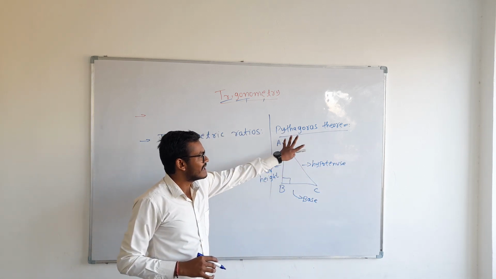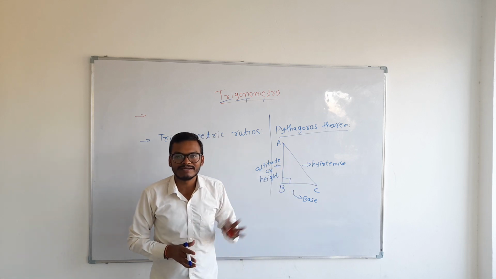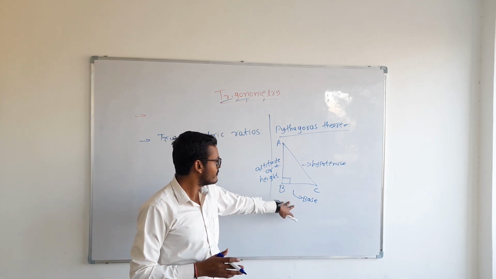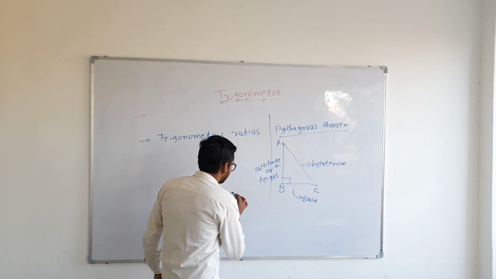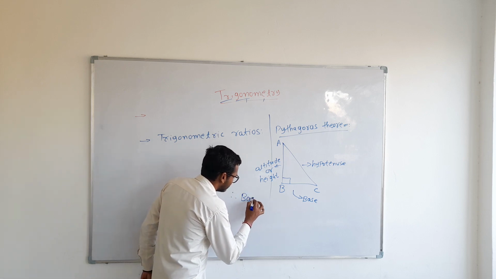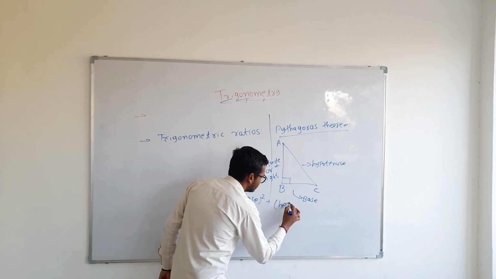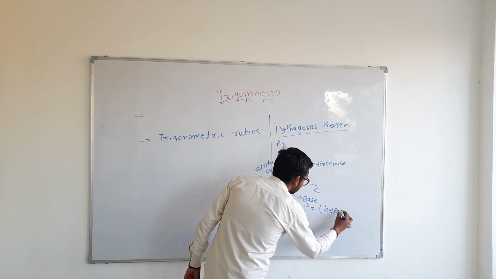So basically Pythagoras theorem gives the relation between the 3 sides of a right angle triangle. The Pythagoras theorem states that in any right angle triangle, the sum of squares of base and height is equal to the square of the hypotenuse. So base square plus height square is equal to hypotenuse square.